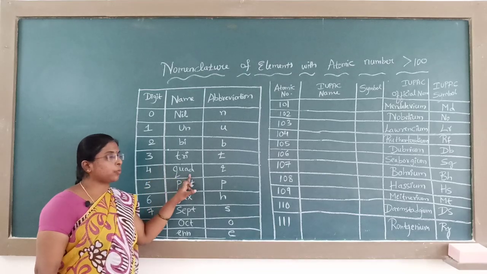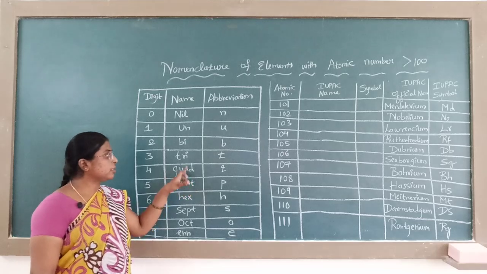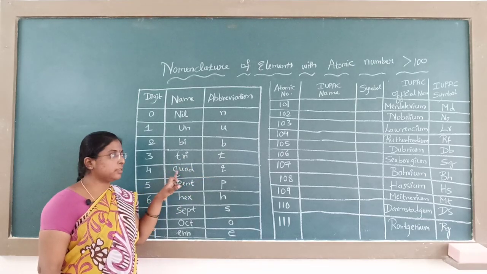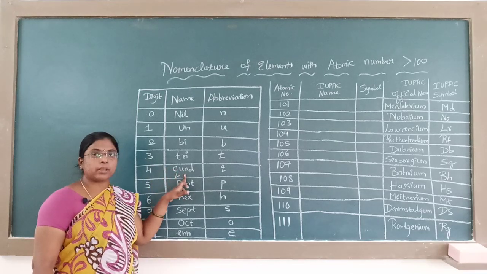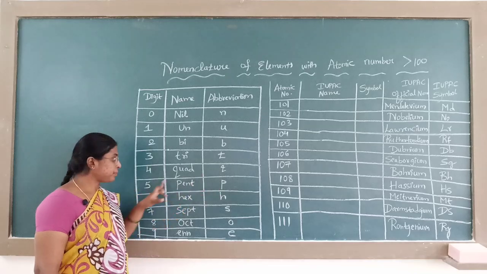4 is given as quad. Here we do not take it as tetra. If we take tetra, then for tri it is T, and for tetra also it becomes T. Hence, for 4 it is given as quad and represented by the symbol Q.